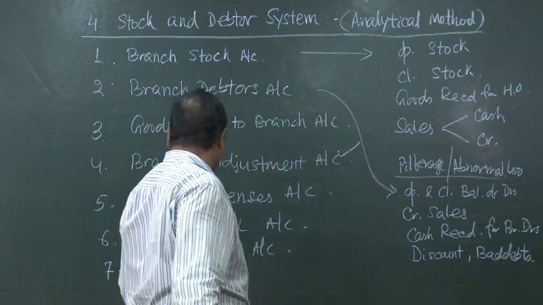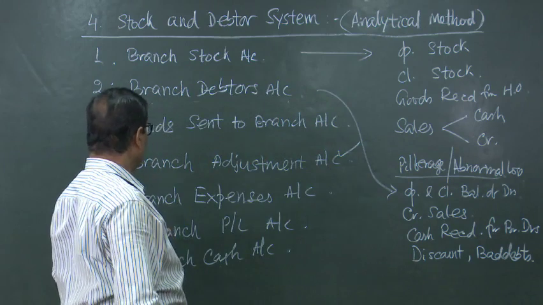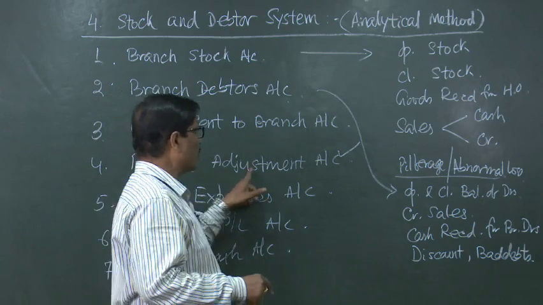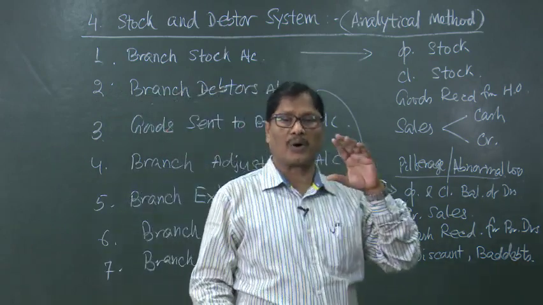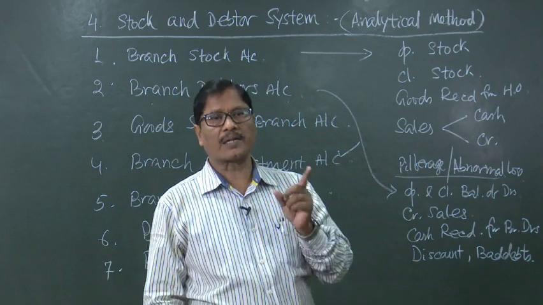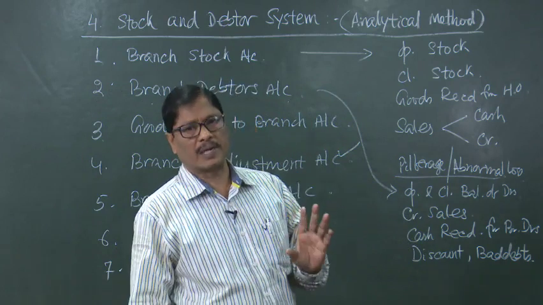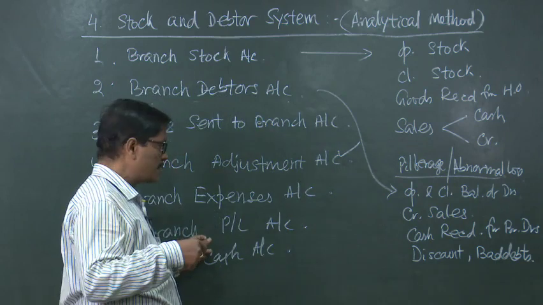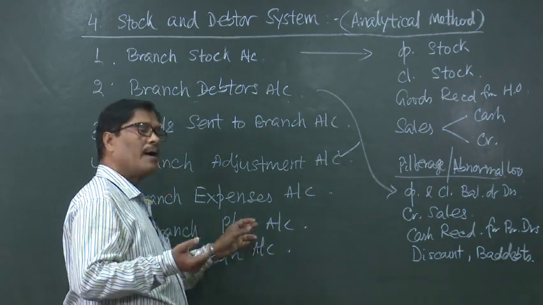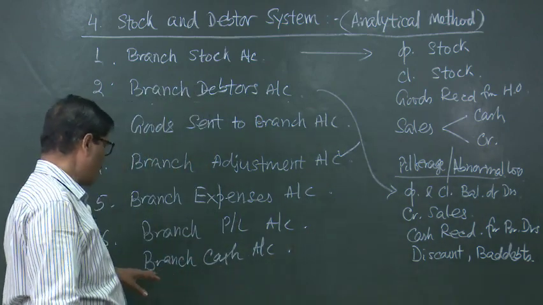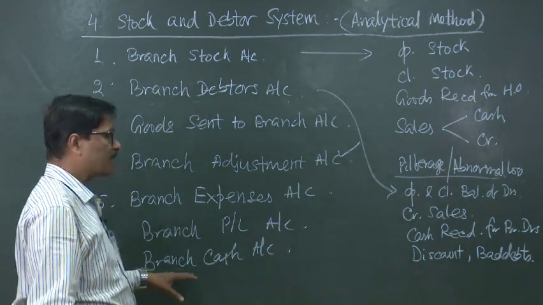Then the branch profit and loss account will be getting... I forgot, branch adjustment account will take care of all the loadings, plus it will also spell out the gross profit. That gross profit will be carried down to branch PL account. Now, the branch PL account will take care of the branch expenses, gross profit and determine the net profit. And if required, in some problems we may open one branch cash account.